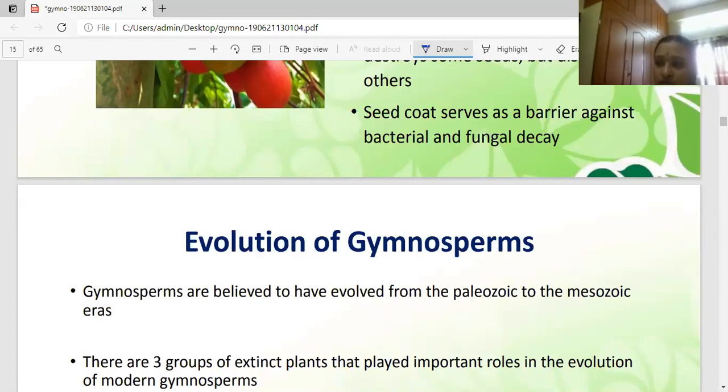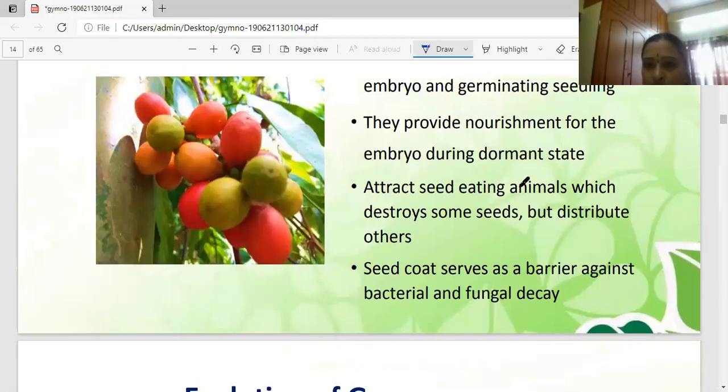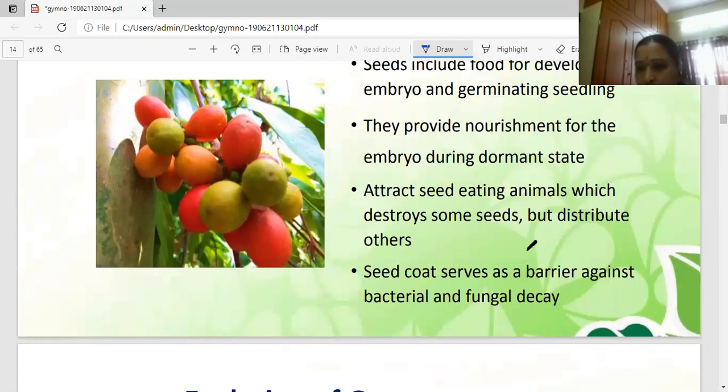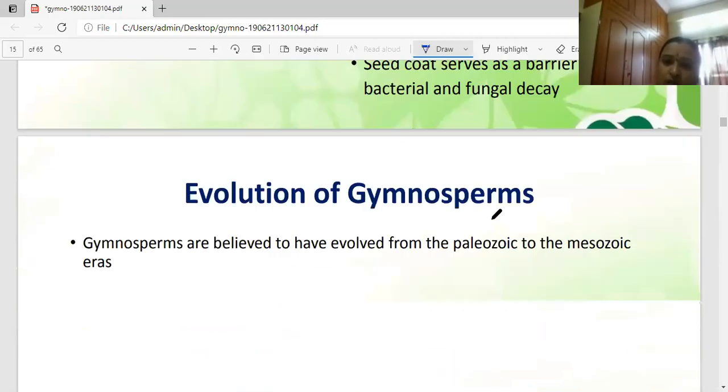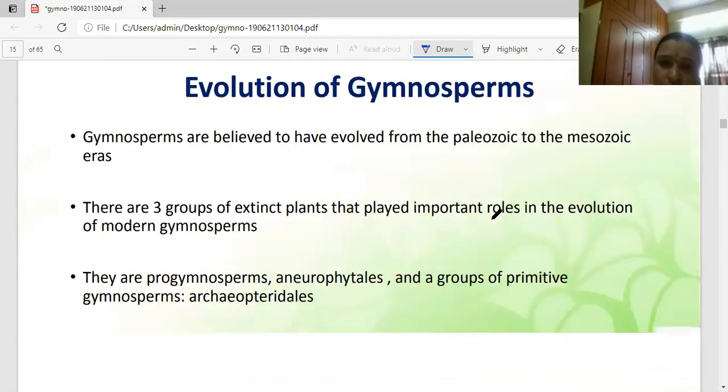Seeds are also present here. In the seed, 3 generations are represented. The integument and nucellus represent the sporophytic plant, the endosperm represents the gametophytic phase, and the embryo represents the new sporophytic condition. The seed coat also protects against bacterial and fungal decay. These are the general account of the gymnosperms.